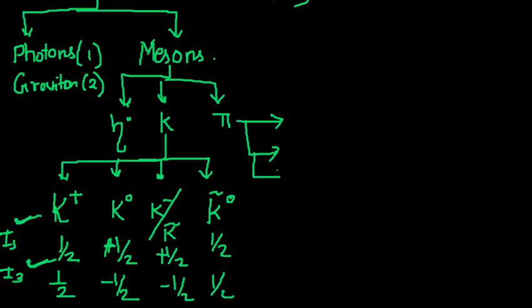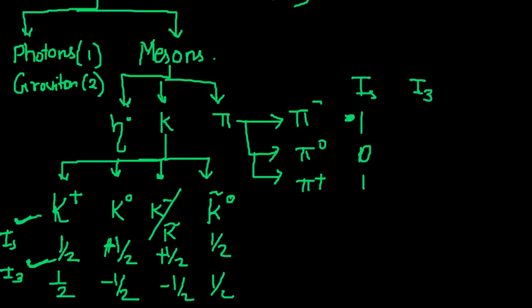So the pi mesons again have three categories, that is pi minus, pi naught, and pi plus. Okay, and then you have isospin for this. The isospins are all 1, 1, 1.